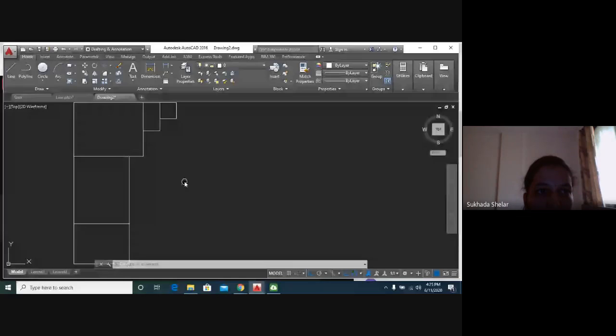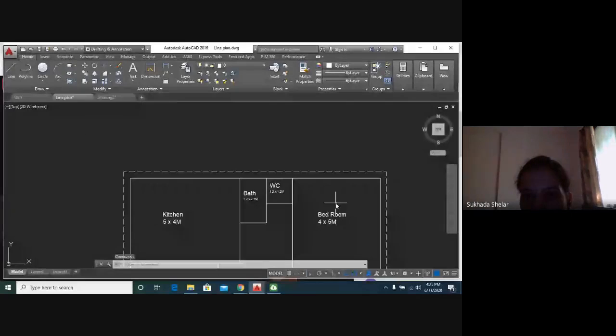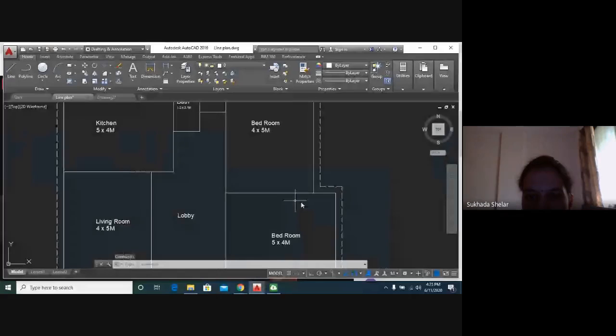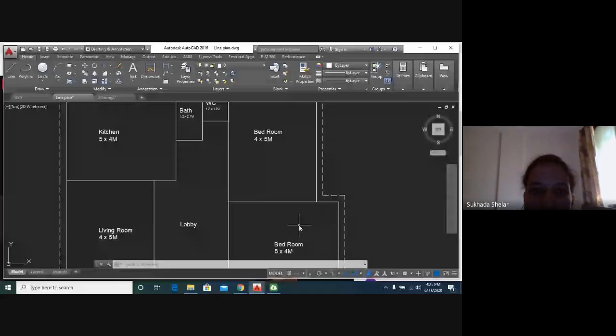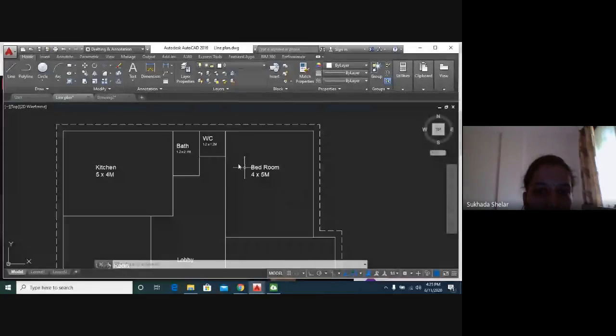Then next is bedroom. 2 bedrooms, one is of 4 by 5 meters and other is of 5 by 4 meters. Very easy, simple plan I have taken so that you will understand. Bedroom is of 4 by 5 meters. So which dimension is horizontal dimension in 4 by 5 meters? Can you please tell me?